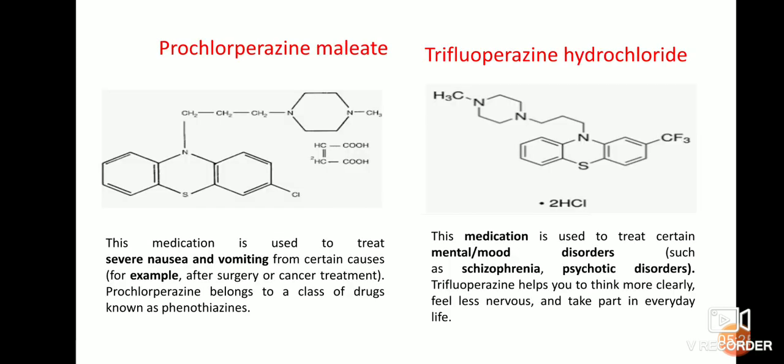Next is prochlorperazine maleate. This is also used for severe nausea and vomiting. This all comes under the phenothiazine category. Trifluoperazine hydrochloride is also used to treat mental or mood disorders such as schizophrenia and psychotic disorders.